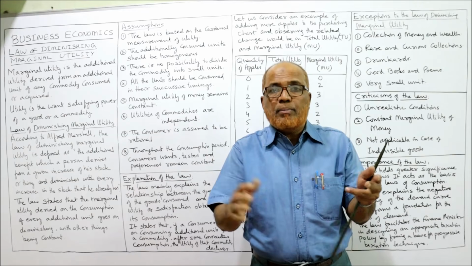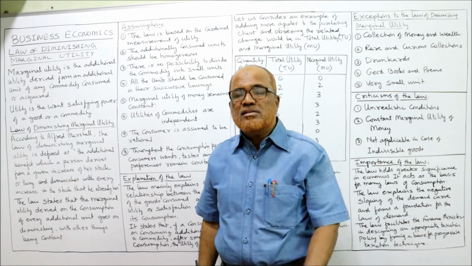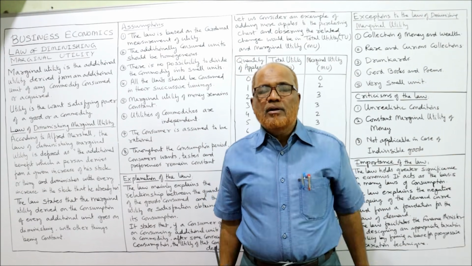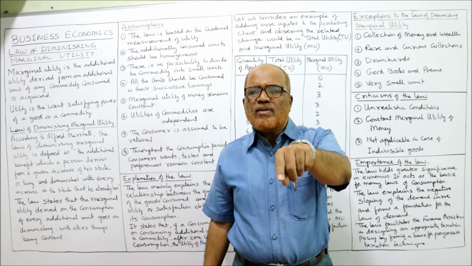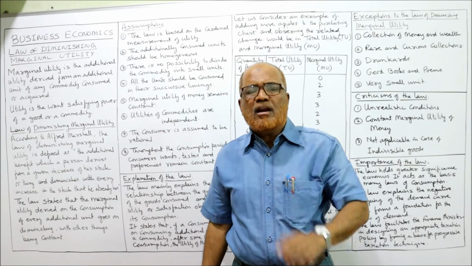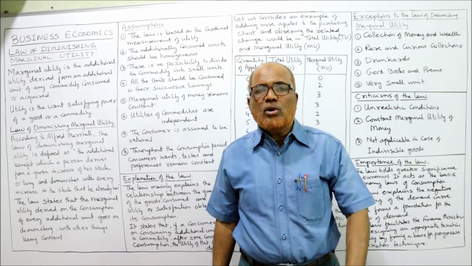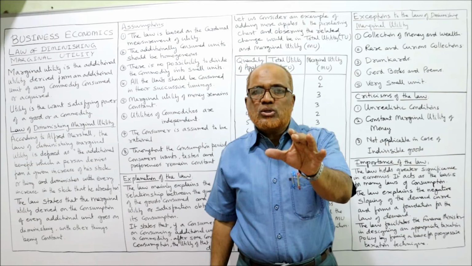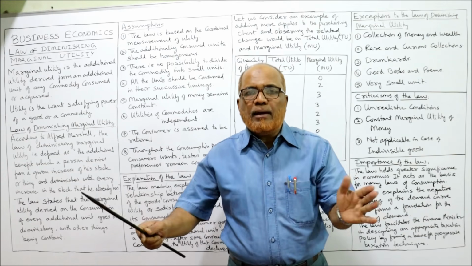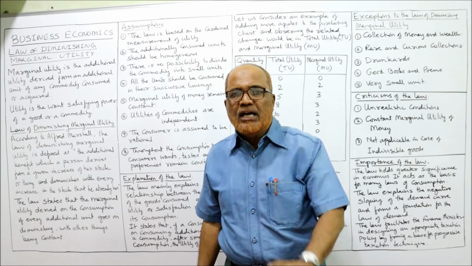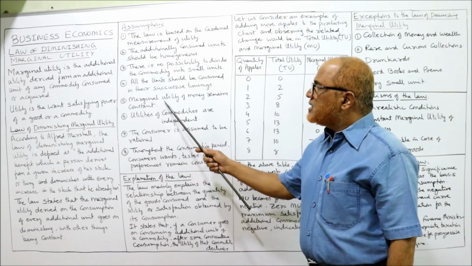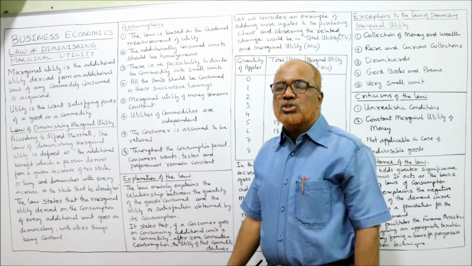There is a time gap between the first consumption and the second consumption. The law fails. He will get the same satisfaction in the first glass as well as in the second glass. That will not diminish because there is a time gap. So the law will pass only if there is no time gap between the consumption of the first unit and the second unit.